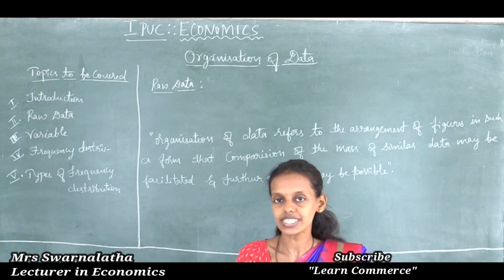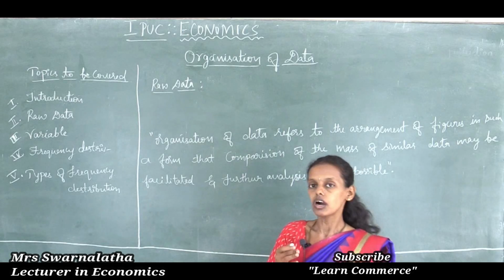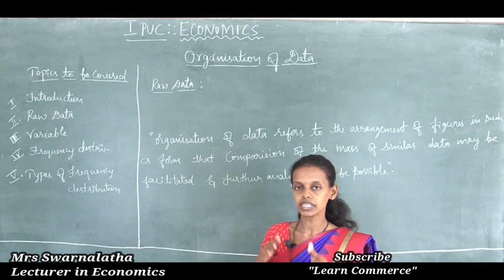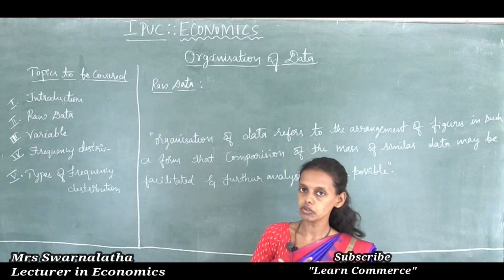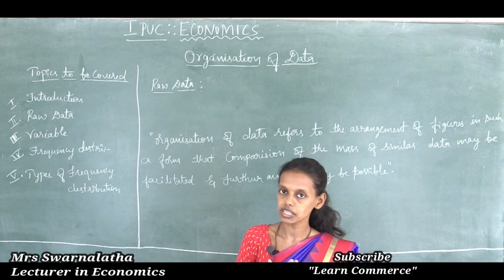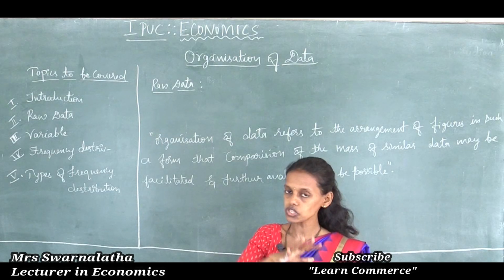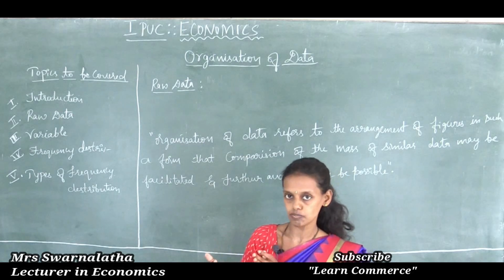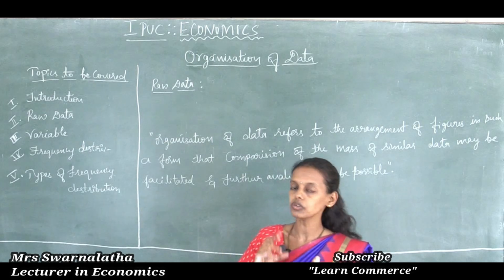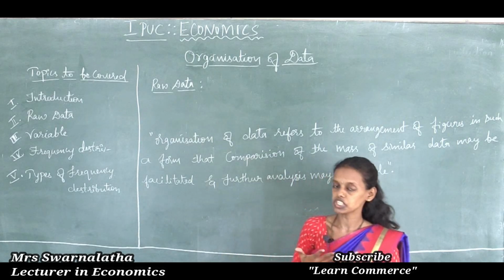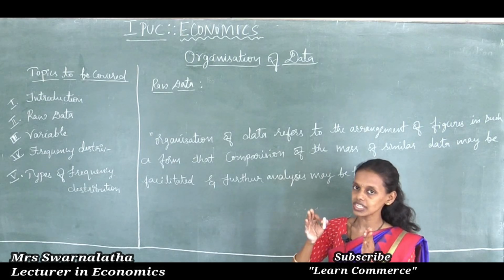Already we learned what is statistics, meaning of statistics, definition, scope, importance. We also studied the main ways of collecting data, primary data and secondary data, and the methods of collecting data: telephone interview method, personal interview method, mailing questionnaire method. All those things we studied in the previous chapter. After the data were collected, what is the next step? How these data are to be organized or arranged. How we are going to understand the information from the collected data is very important. So organization of data is very essential.